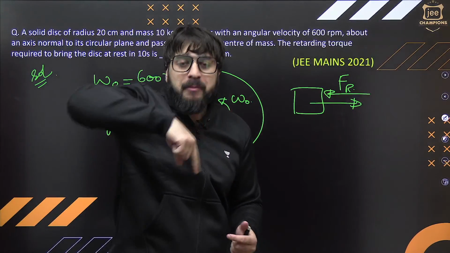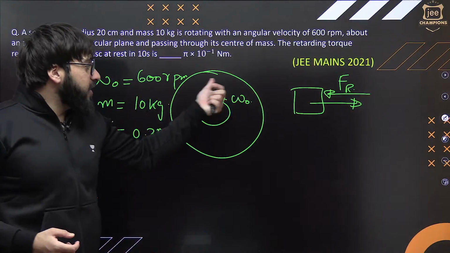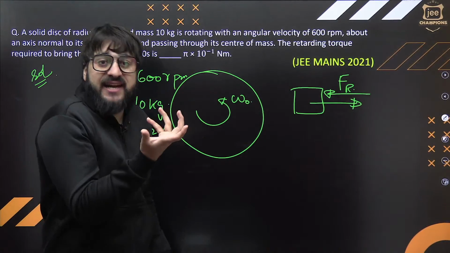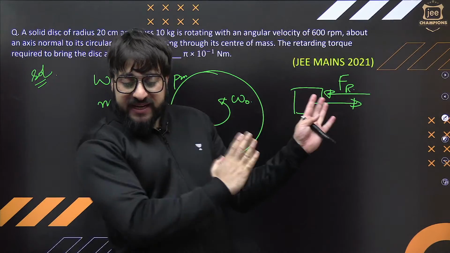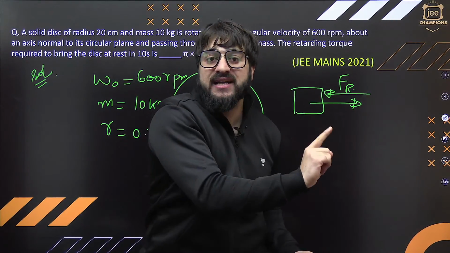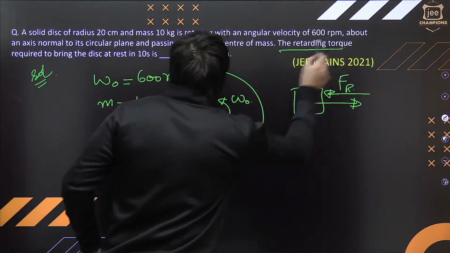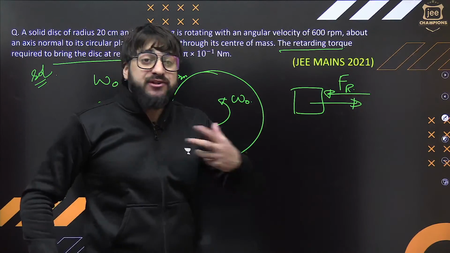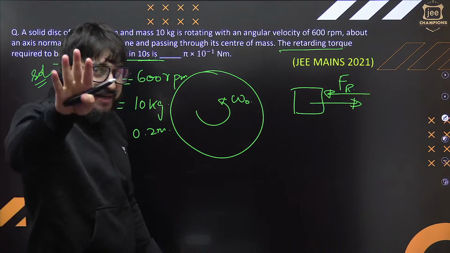Or with a normal torque, it will change its angular velocity; it will increase, it will angularly accelerate, angular acceleration will come. Now if I say you apply the retarding torque over here, because of that retarding torque, the body will come to rest. So we are supposed to find that retarding torque. How much retarding torque do we need to apply so that the body comes to rest in 10 seconds? Understand? In 10 seconds.